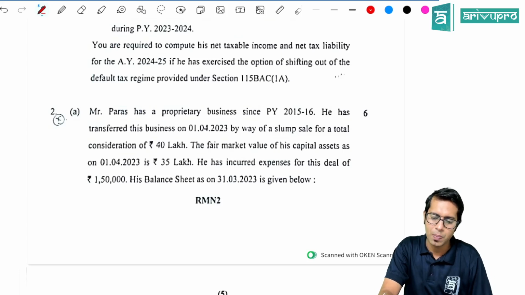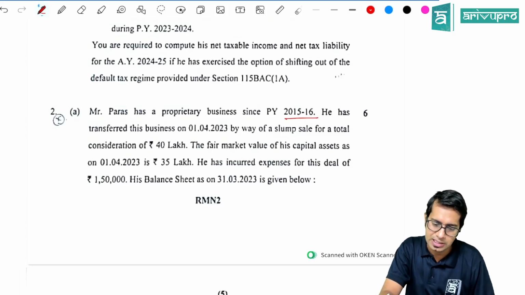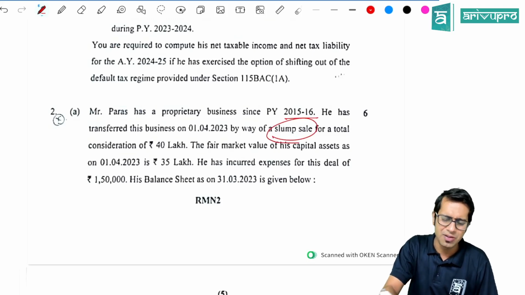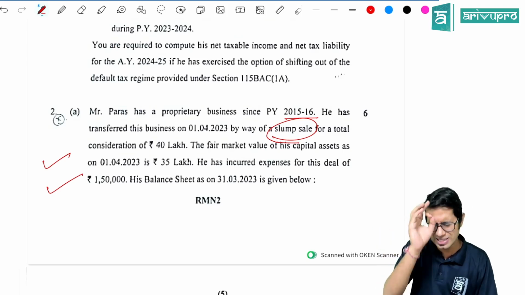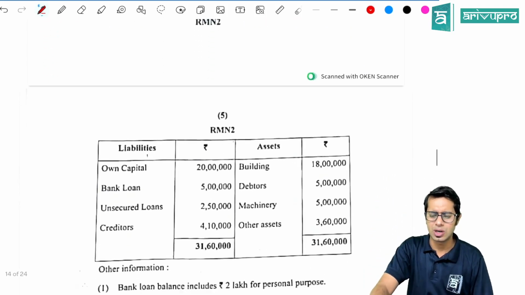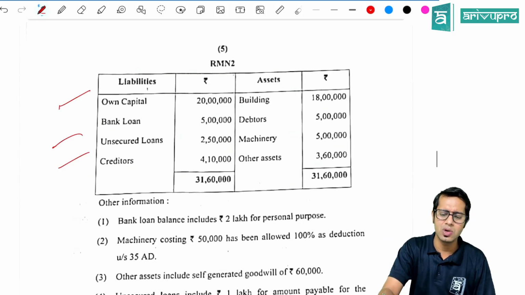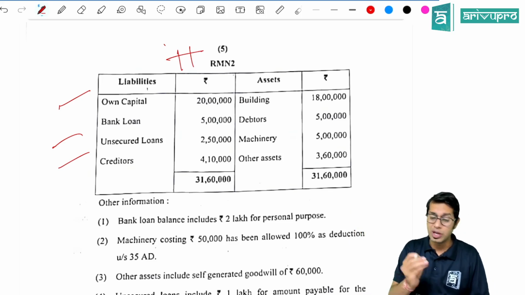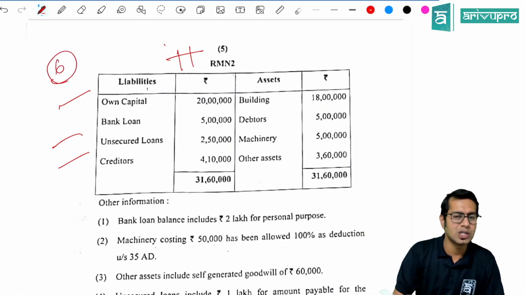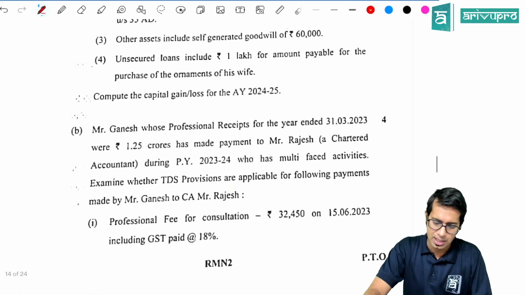Then Mr. Paras has a proprietary business since 1516. He has transferred. So this is slump sale. Very, very easy question. This is exactly similar to what is there in your textbook. In your textbook, they talk about 2 units. Here they are talking about 1 single unit. Very, very easy question. Anyone who has answered this will definitely get 6 marks.